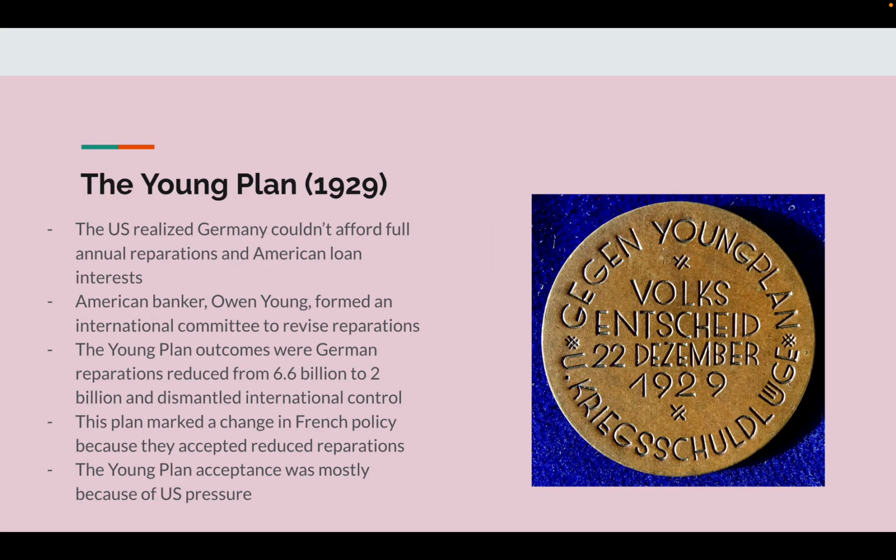The Young Plan in 1929. The U.S. realized Germany couldn't afford full annual reparations and American loan interests. American banker Owen Young formed an international committee to revise reparations. The Young Plan outcomes were German reparations reduced from $6.6 billion to $2 billion and dismantled international control. The plan marked a change in French policy because they accepted reduced reparations. The Young Plan acceptance was mostly because of U.S. pressure.